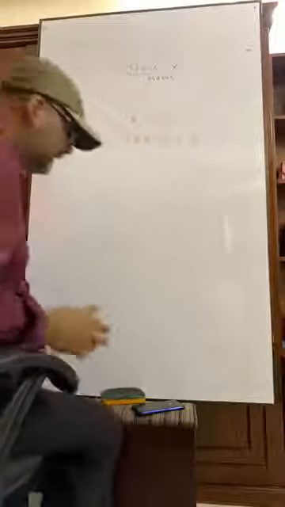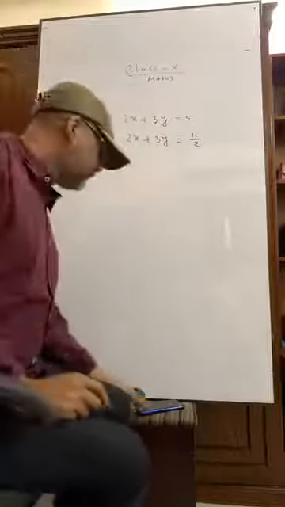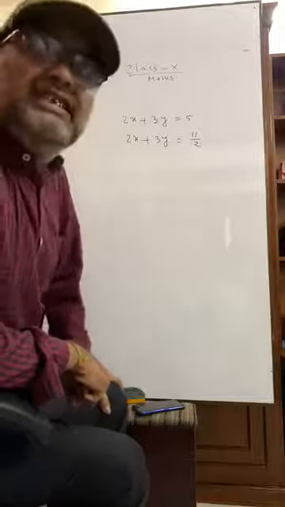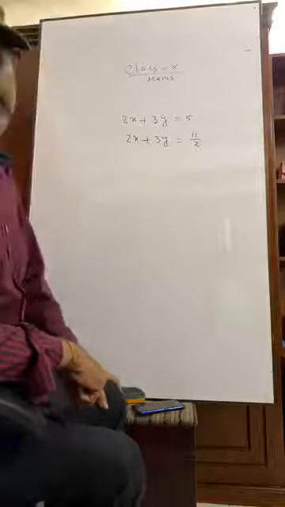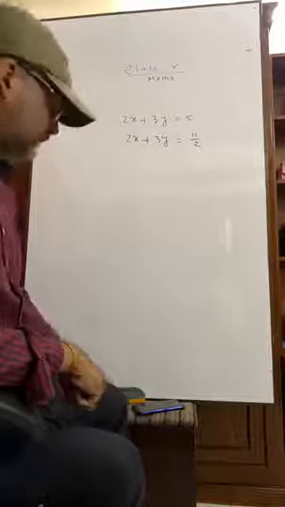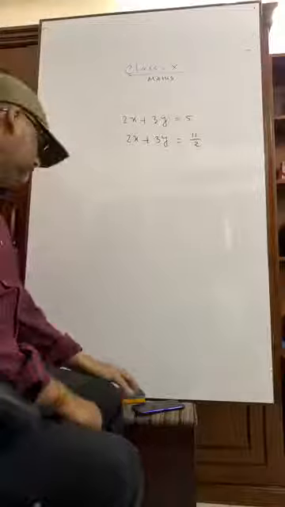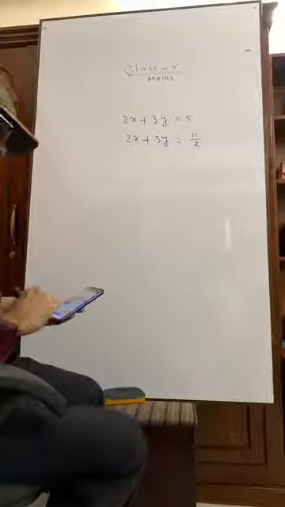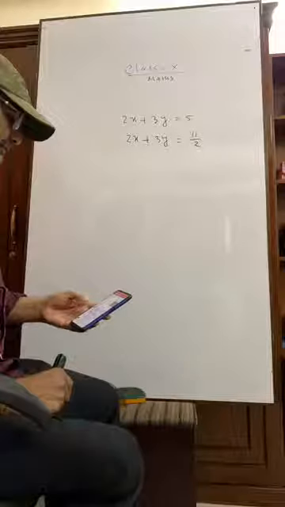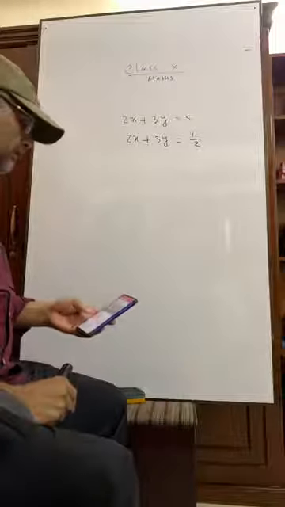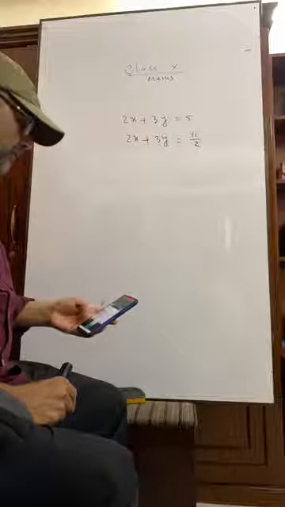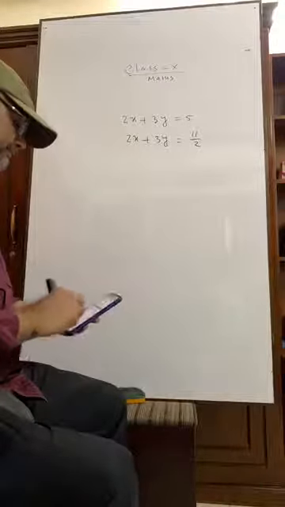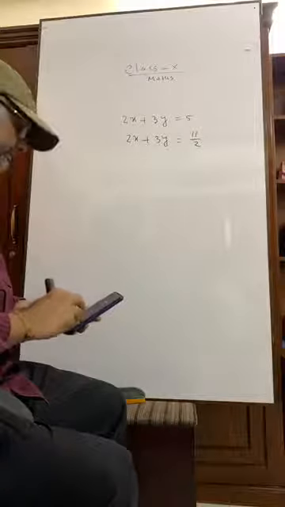My question is, what is the solution of these two equations? Can you tell me? Who can tell me what is the solution of the equations?